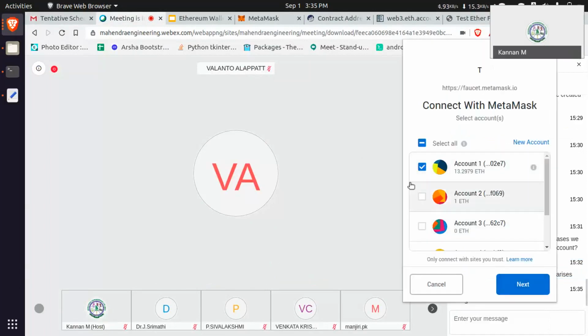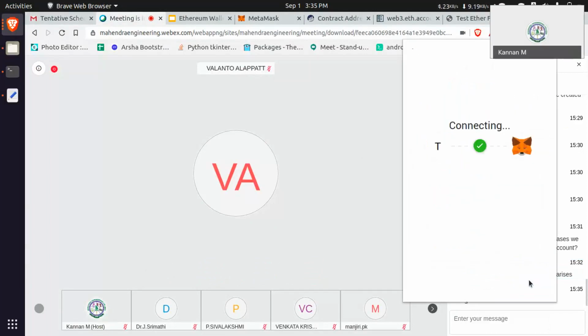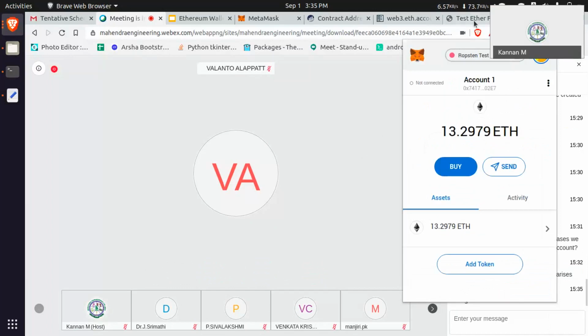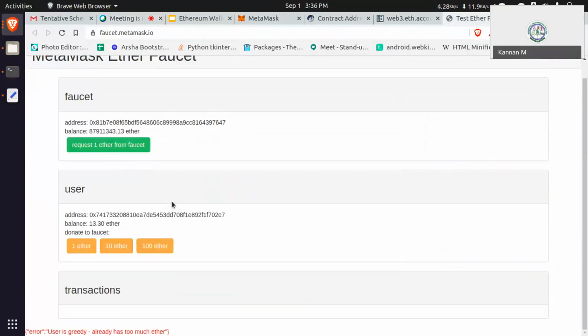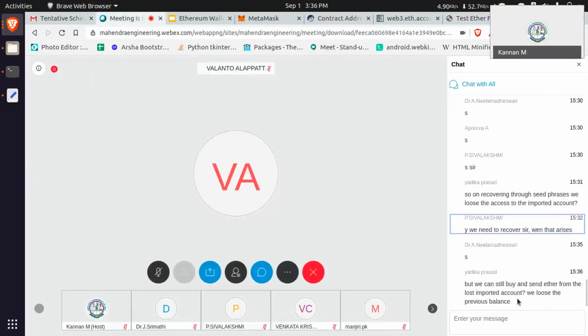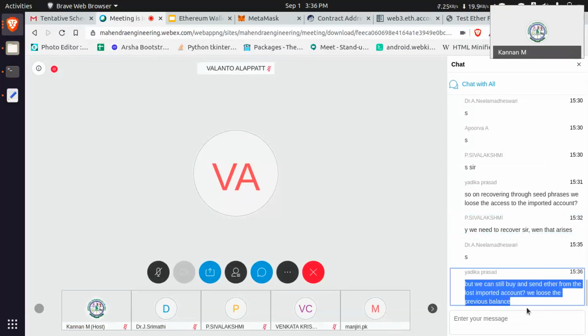And then click select the wallet, then Next, Connect. Once the connection is established, just move to the site. Click Request one ether from faucet. I already requested many ethers, that's why they are not allowing me to request ether. Yeah, we can send.